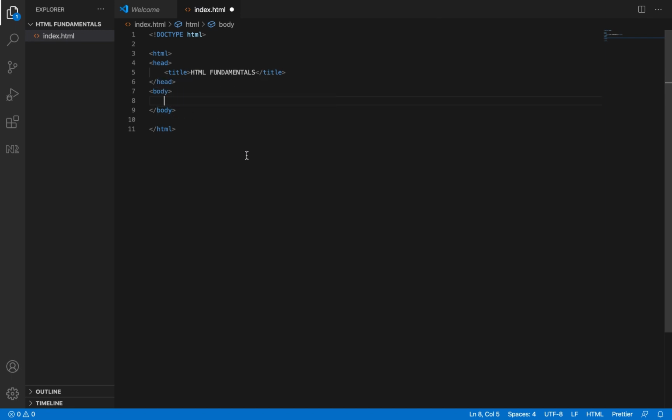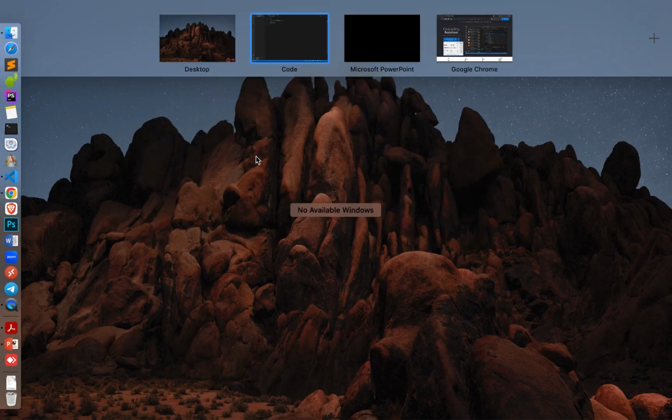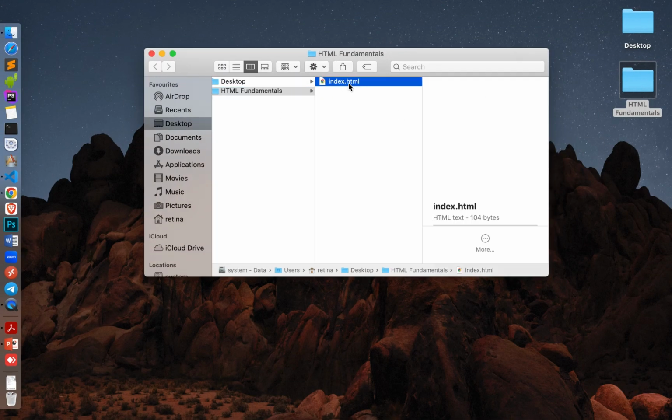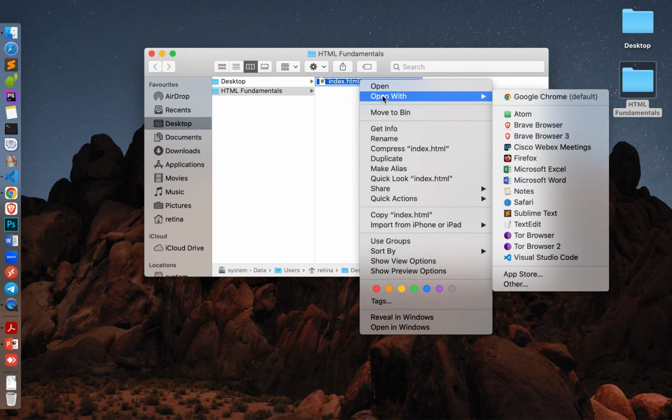Now let me load this. Let me save it, Ctrl S. Now I've saved it. Let me go to my desktop and load the page so I will see how it looks. This is the file here. To open it, you can say open with Google Chrome. You can use Brave browser, Firefox too. I also have Safari, but I prefer to use Google Chrome. That's my default. So open with Google Chrome.